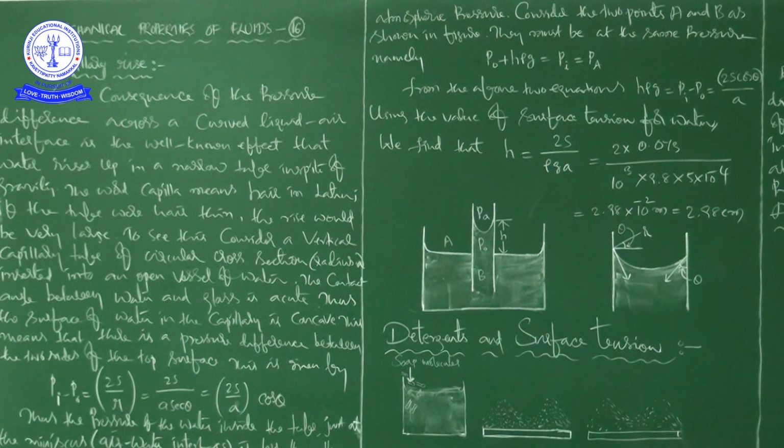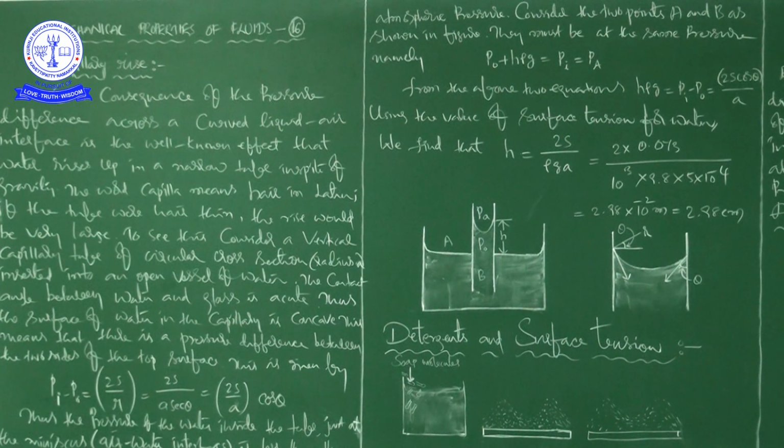So the shape of the meniscus is very important. What I am saying here is that regarding the nature of the liquid, whether it is water or honey or mercury, the shape of the meniscus will change. That is what we want to conclude. But for capillary, what is clear here is that for water we got 2.98 centimeters.